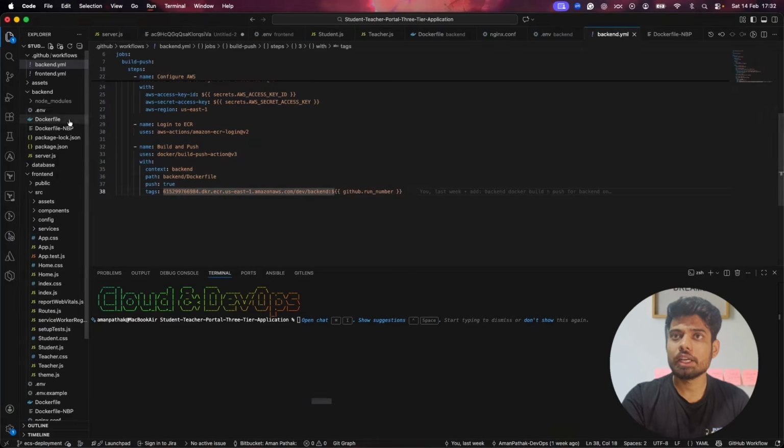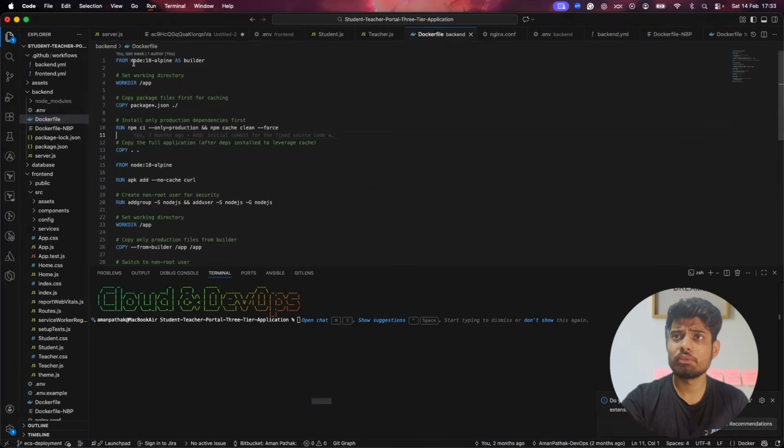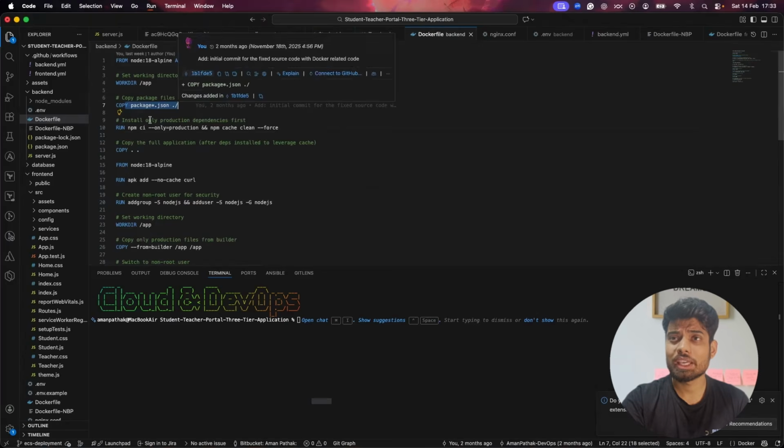After that, this is a simple workflow, and it will be the same for the frontend as well. I will show you the Dockerfile first. This is the Dockerfile where we are using Node 8.0. It's an older version, but it is compatible with the application that we have written. Then we have the work directory. We are providing the packages. We are copying it.